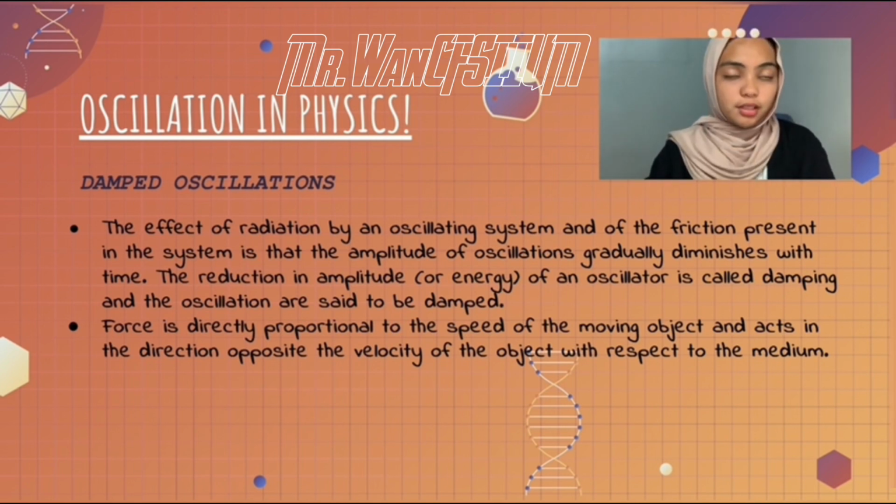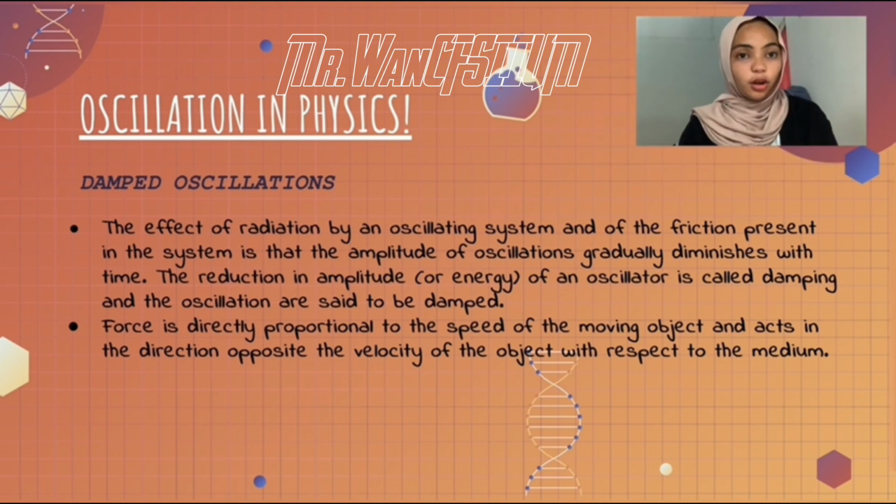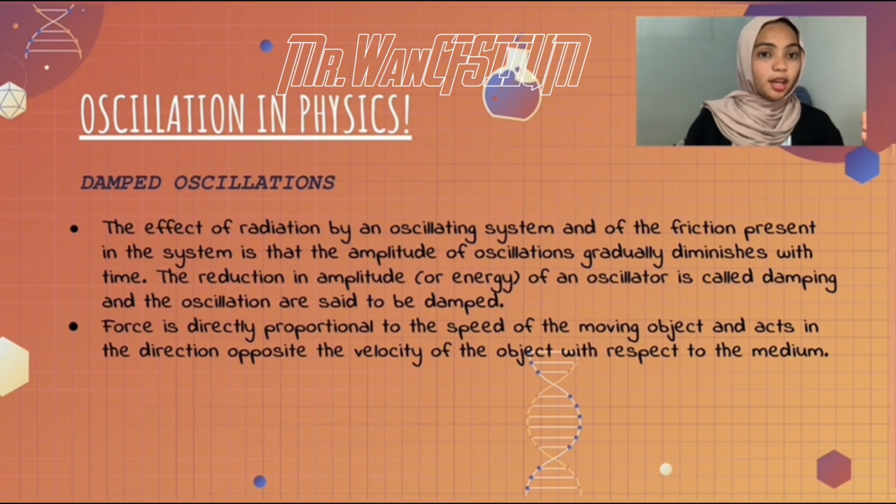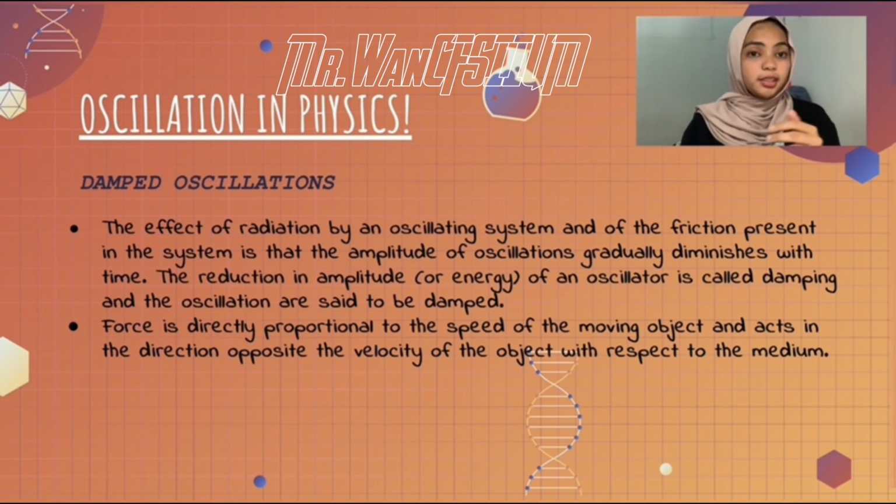The effect of the radiation by an oscillating system and the friction present in the system is that the amplitude of oscillation is gradually diminished with time. So the reduction in the amplitude or energy of an oscillator is called damping, and the oscillation is said to be damped. The mechanical energy of the system is transformed into the internal energy of the object and the retarding medium. For example, an object is attached to a spring and submerged into a liquid. Next is a simple pendulum oscillating in air. After being set into motion, the pendulum will eventually stop oscillating due to the air.